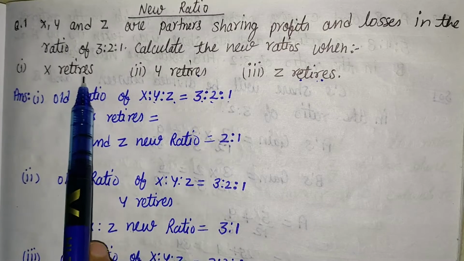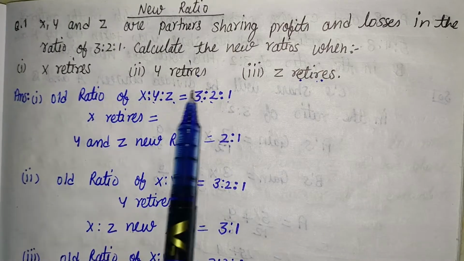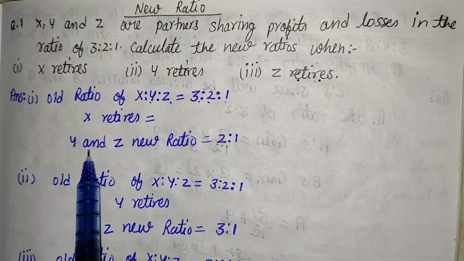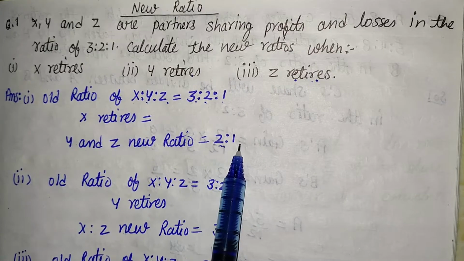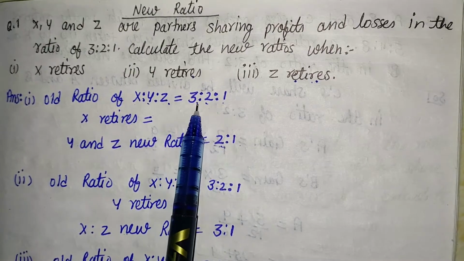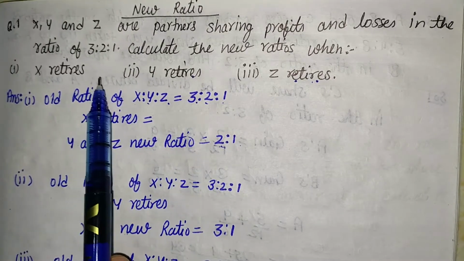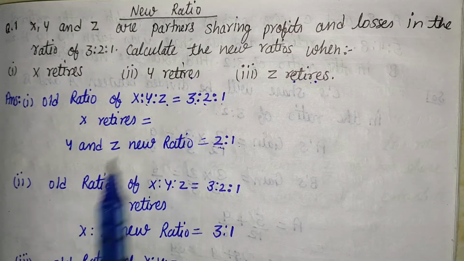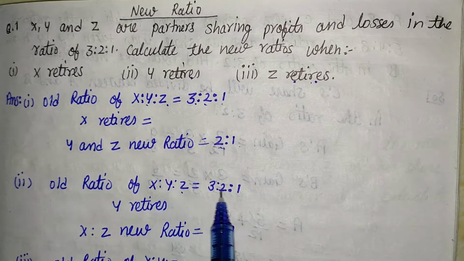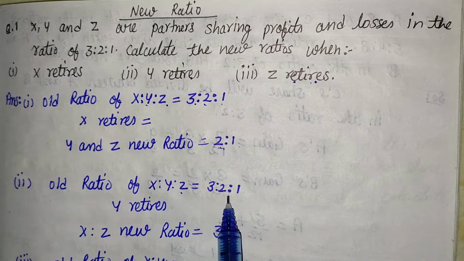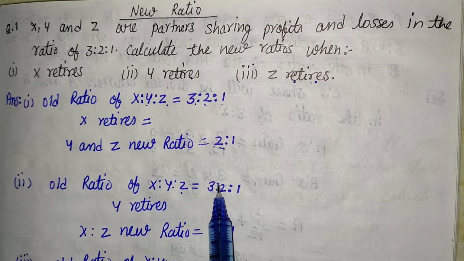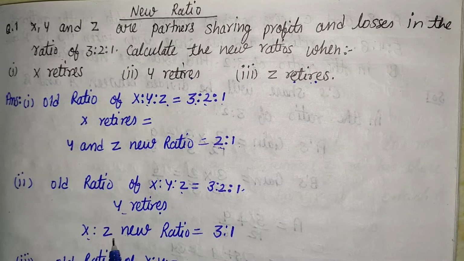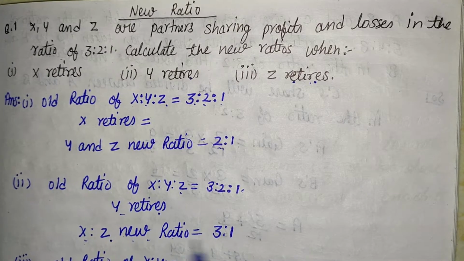In the first part X retires. So except X, what is the ratio of Y and Z? That is 2:1. So the new ratio of Y and Z is 2:1. We ignore X here because X retires. Second case, Y retires. The old ratio of X, Y, Z is 3:2:1. In this case Y retires, so except Y, what is the ratio? 3:1. So here Y retires and the new ratio of X and Z is 3:1.